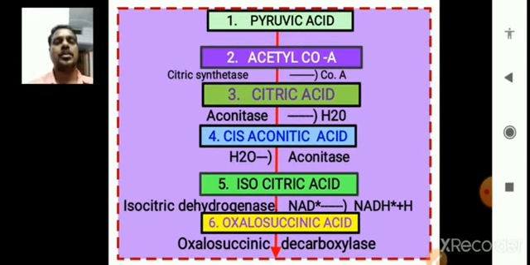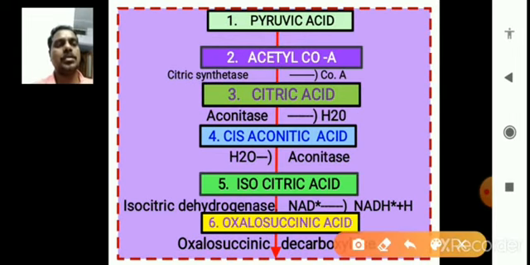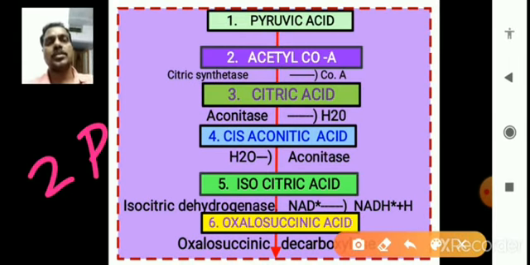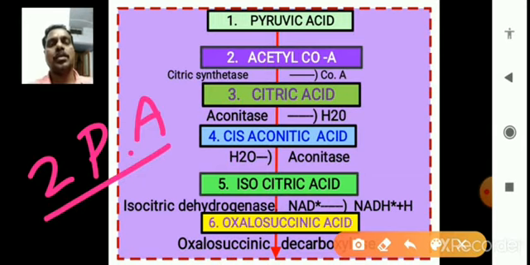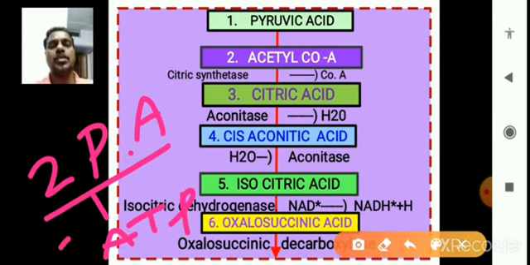So that's why in glycolysis only 2 ATPs are produced, but in the Krebs cycle directly, for each Krebs cycle... actually, here two pyruvic acids participate in the Krebs cycle. Separately, each pyruvic acid participates in the Krebs cycle. So every pyruvic acid produces only one ATP directly. So here two ATPs are produced directly.